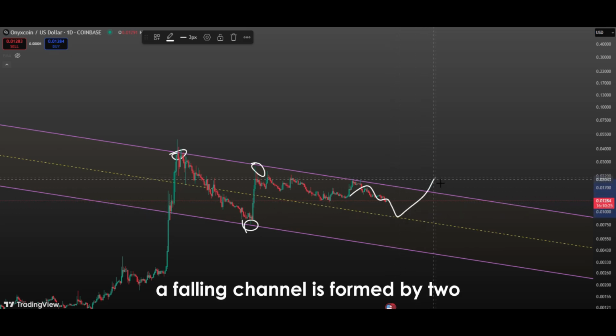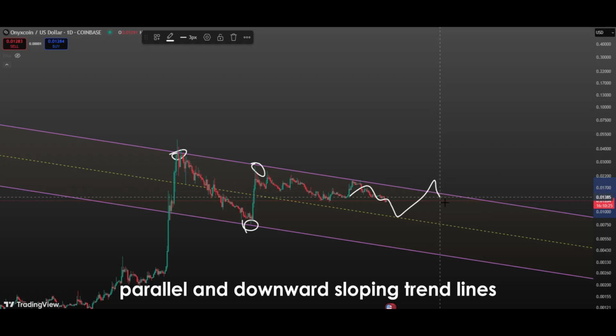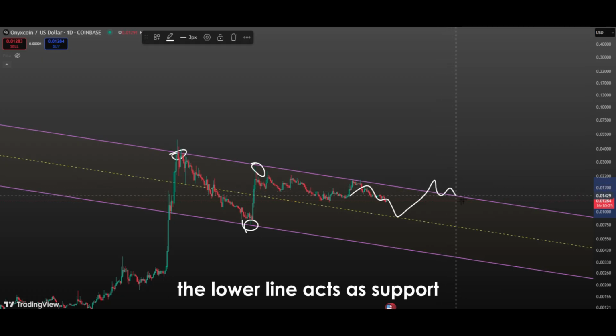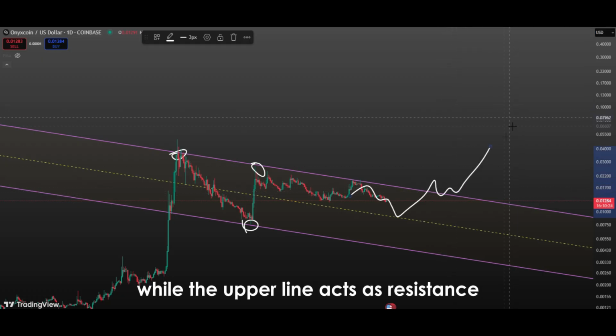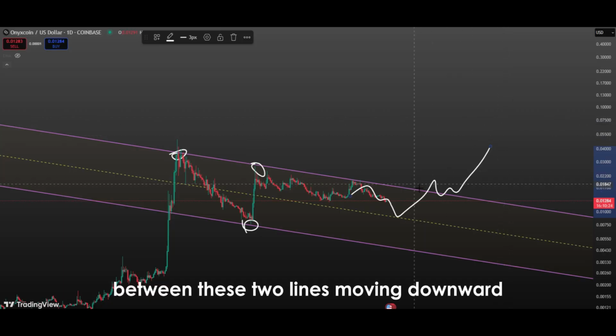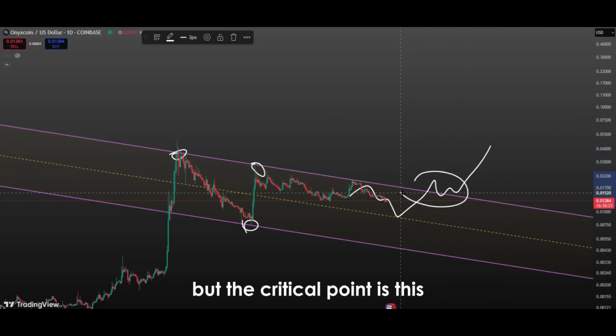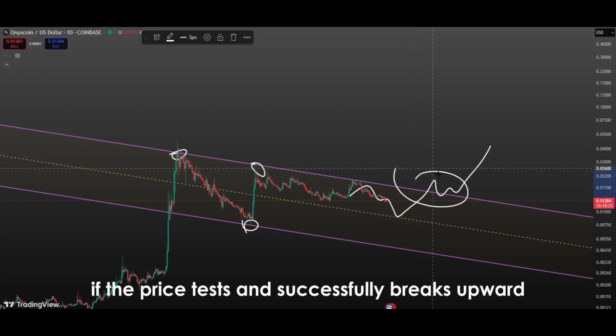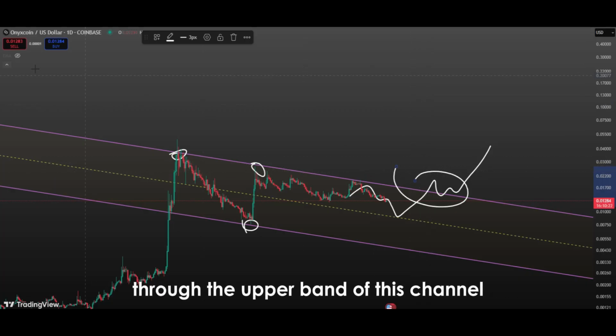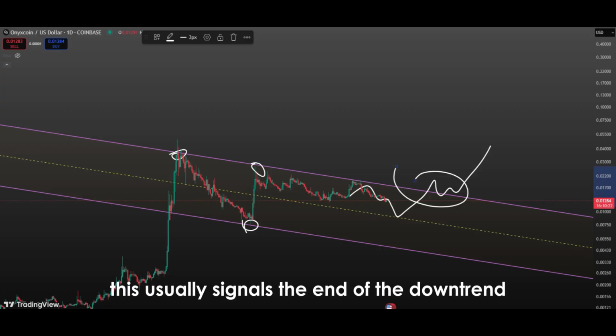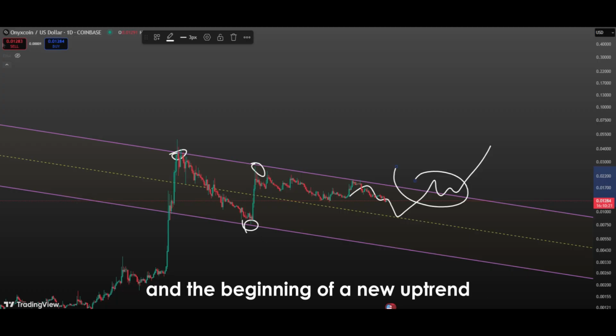A falling channel is formed by two parallel and downward sloping trend lines. The lower line acts as support while the upper line acts as resistance. The price fluctuates between these two lines, moving downward. But the critical point is this: if the price tests and successfully breaks upward through the upper band of this channel, this usually signals the end of the downtrend and the beginning of a new uptrend.